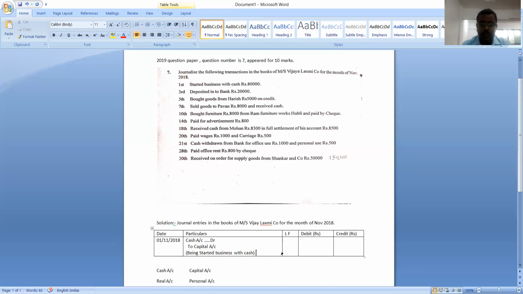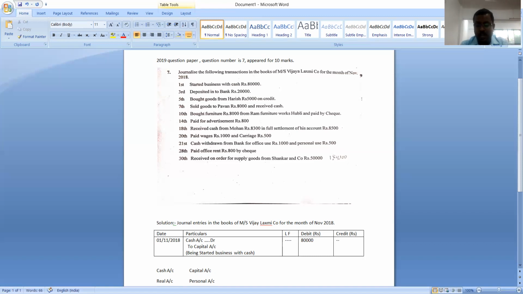Understood? It is how we need to deal with the second column called particulars. The third column, the ledger folio, will usually be nil or blank, because it is the page number of the ledger account where we actually posted the entry. Now let us move to the fourth column, that is the debit amount column. Here we should write the amount of the transaction parallel to the name of the account that is debited. So what is the amount? The amount is rupees 80,000.